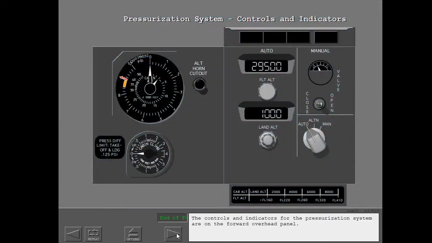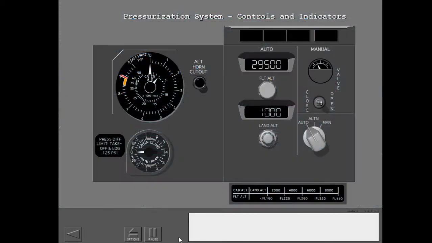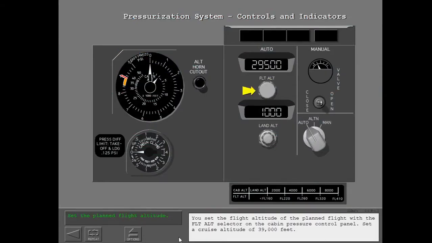The controls and indicators for the pressurization system are on the forward overhead panel. You set the flight altitude of the planned flight with the flight altitude selector on the cabin pressure control panel. Set a cruise altitude of 39,000 feet. You set the elevation of the destination airport with the landing altitude selector. Set a destination elevation of 2,700 feet.